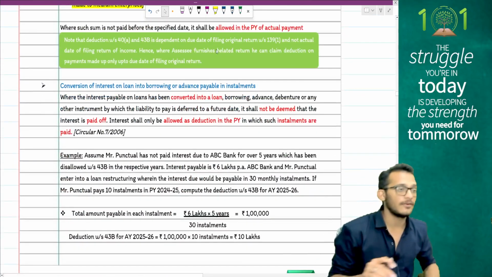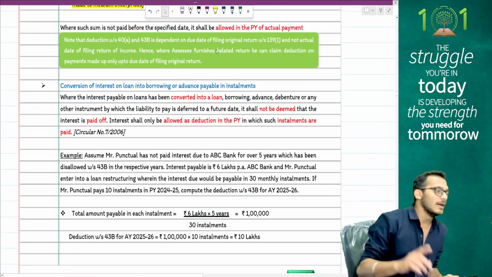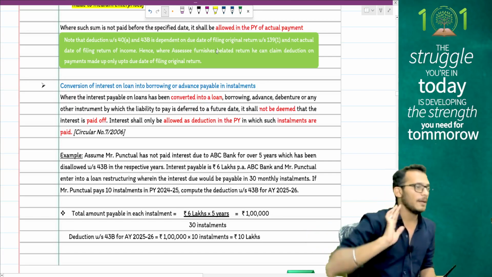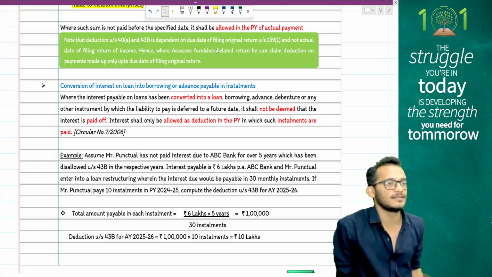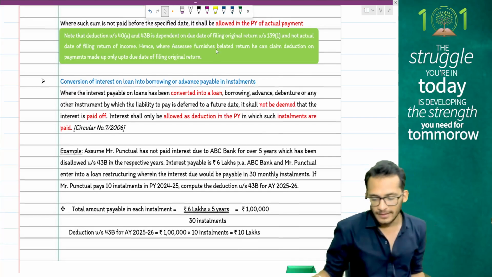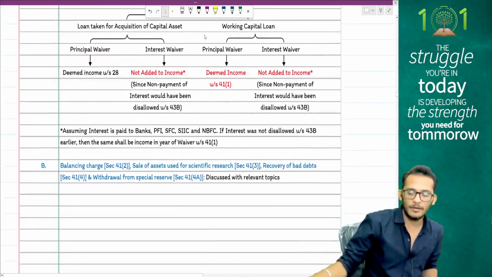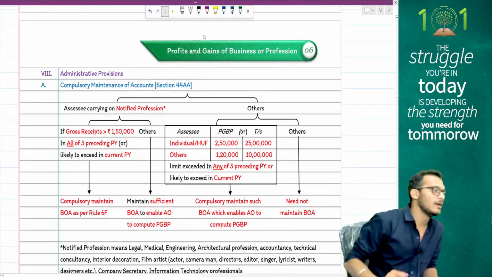Next, they have come and clarified that any interest will be disallowed on non-payment. If you convert the interest into a loan, you cannot claim the deduction unless the loan is repaid. That is what the section of PGBP looks like.